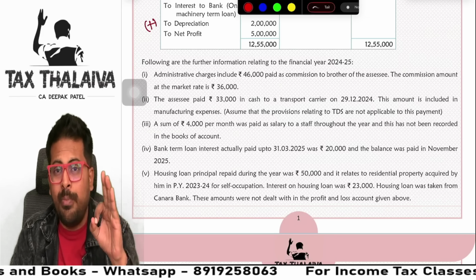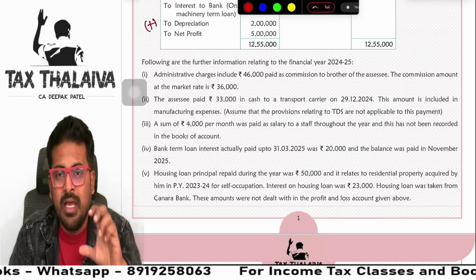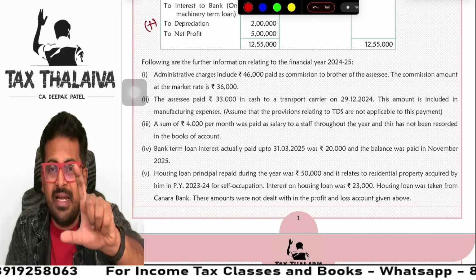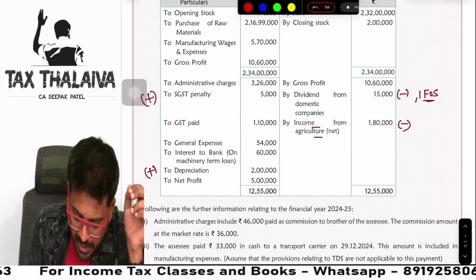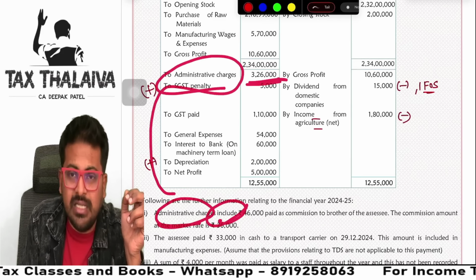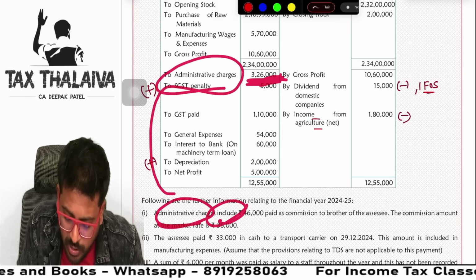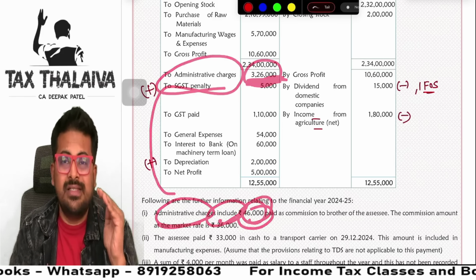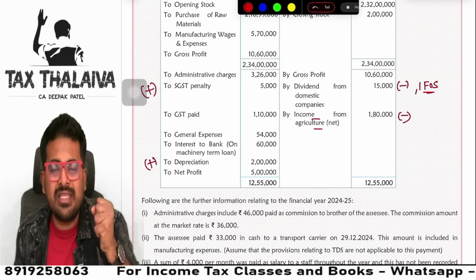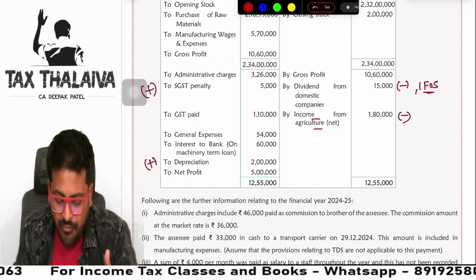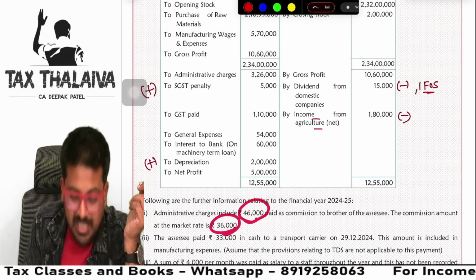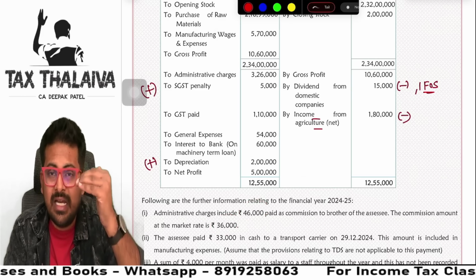So excessive payment which you make to a relative, recall your PGBP topic. If you have made some excessive payments to your relative, you have to disallow that excess payment, guys. Think, administrative charges included, saying it is already there in the profit and loss account. So 3,26,000 already includes this 46,000. So out of this administrative charges, you have to reduce that by 10,000, right? Because you have already taken excess 10,000, guys. 46,000 minus 36,000, 10,000 excess deduction you have taken.